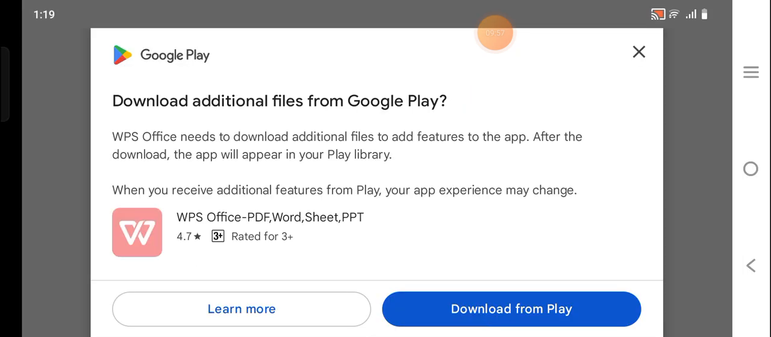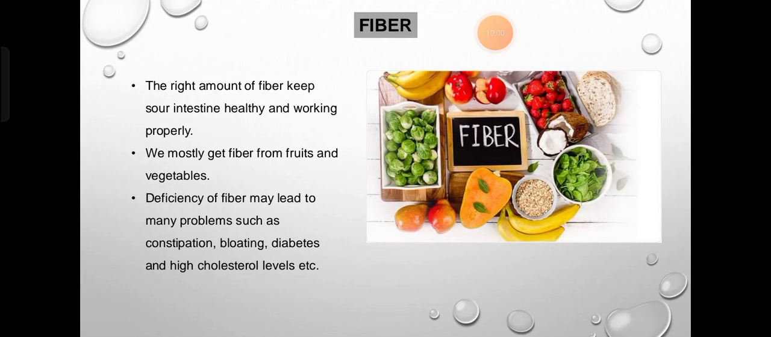Now, fiber, the right amount. The right amount of fiber keeps our intestine healthy and working properly. Now it helps our intestine to work and be healthy. We mostly get fiber from fruits and vegetables. Deficiency of fiber may lead to problems such as constipation, bloating, diabetes, and high cholesterol level, etc.